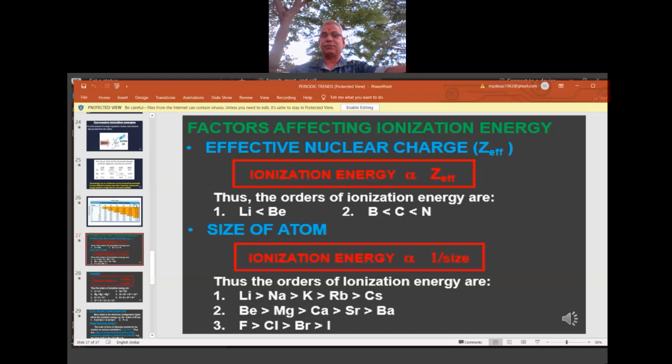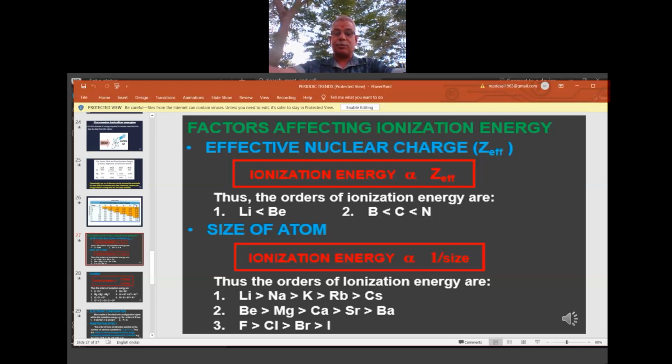And the second factor is size of atom. The more the size, the farther the electron goes from the nucleus. When the electron goes far away from the nucleus, there is less attractive force between the nucleus and the electron. With less attractive force, less effort is needed to take out the electron. So it is an inverse relation. More the size, less is the IE. That's why the red rectangle word equation is there: IE is inversely proportional to size.